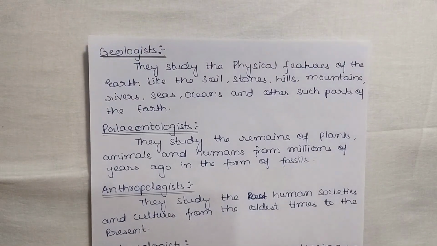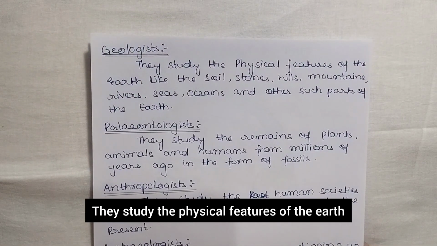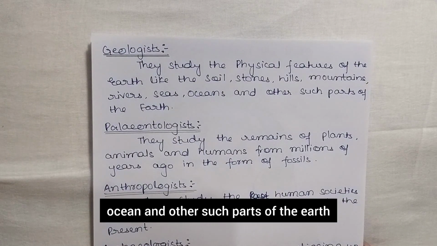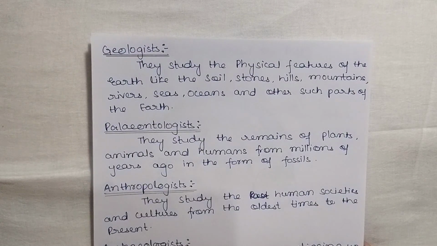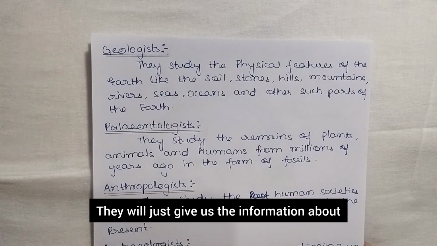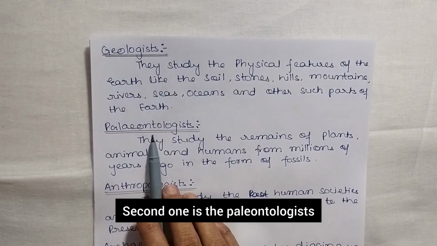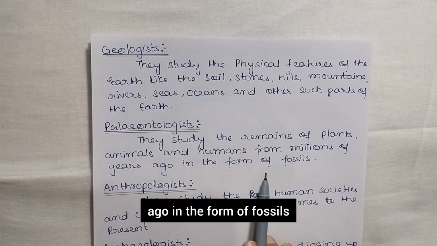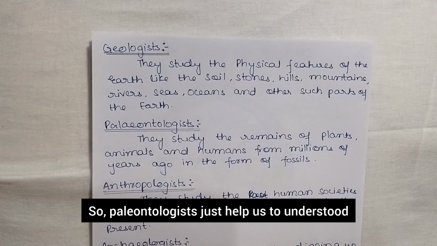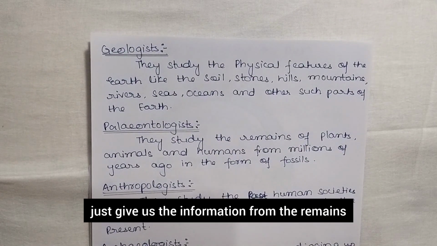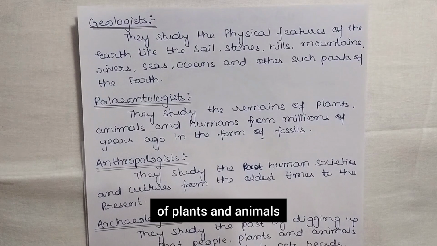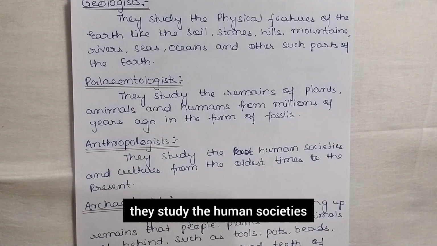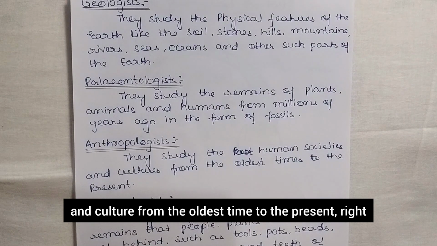Geologists study the physical features of the earth like the soil, stone, hills, mountains, rivers, seas, oceans and other such parts of the earth. Okay, so they will give us information about the physical features of the earth. Second one is the paleontologists. They study the remains of plants, animals and humans from millions of years ago in the form of fossils. So paleontologists give us information from the remains of plants and animals. Then anthropologists, that is also a department of science, study human societies and culture from the oldest time to the present, right?